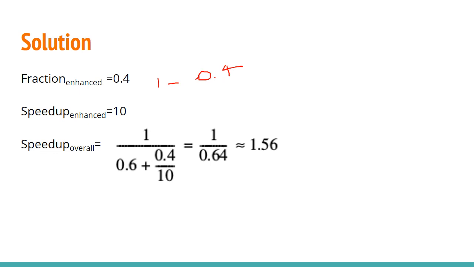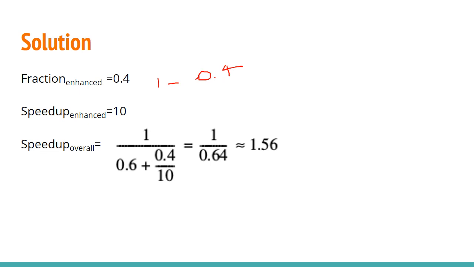So once again I will tell you what is fraction enhanced. That means the improvement that is attained, the amount of enhancement that is attained, that is 0.4, because that processor is actually busy with that and the remaining is actually waiting for I/O. 60% is waiting for I/O. So that is not our enhancement. So the processor is actually busy for 40% of the time.